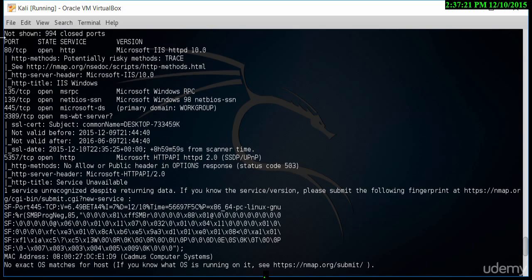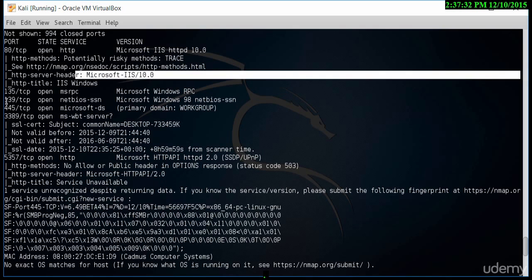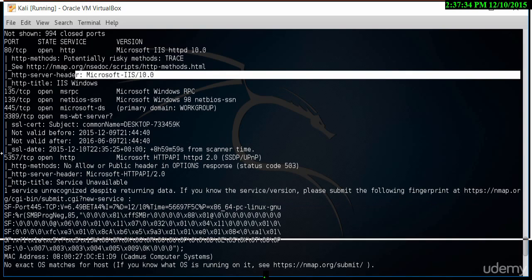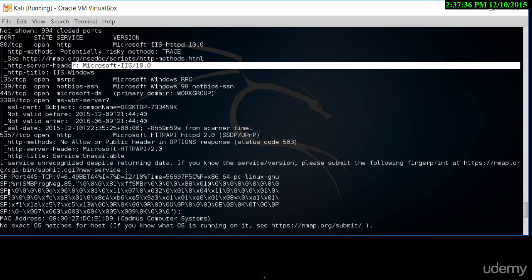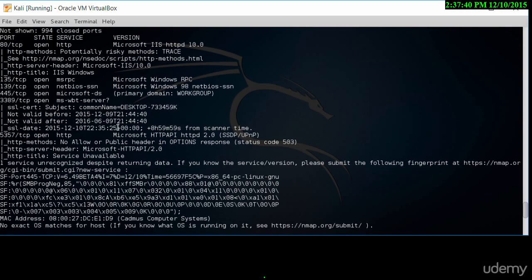As I scroll down, it tells me it's an HTTP port running IIS. It then also tells me there are some open ports here, IIS 10 as well, so we can see if there are any vulnerabilities for IIS 10.